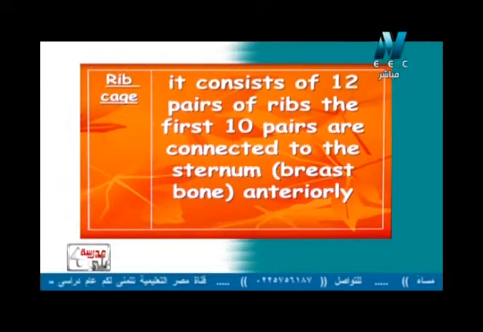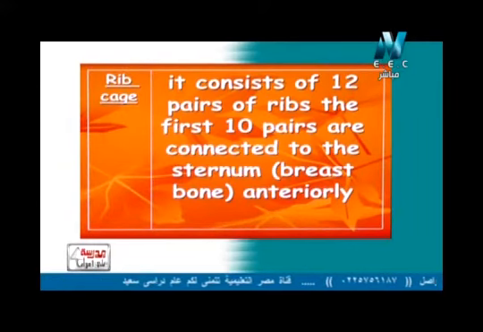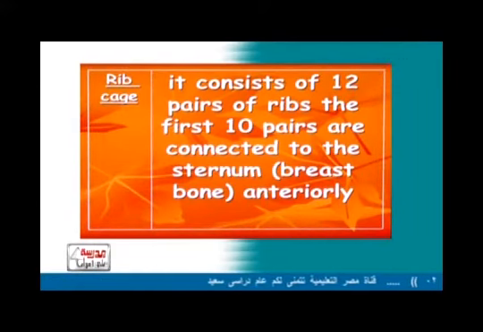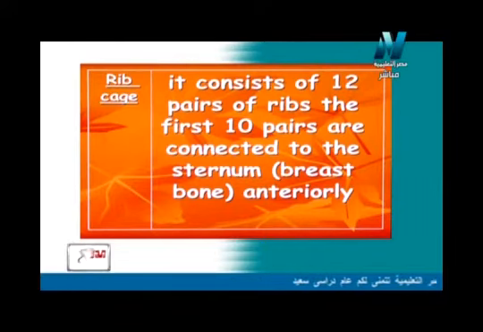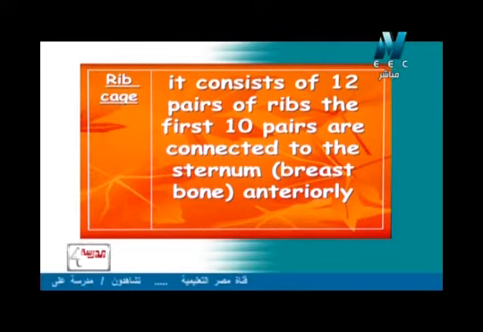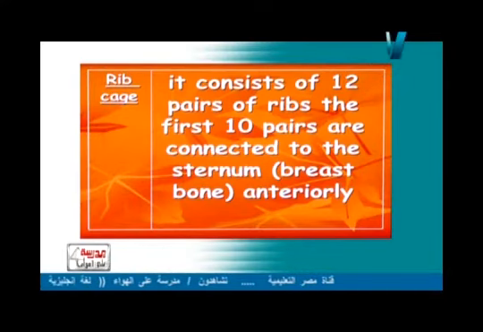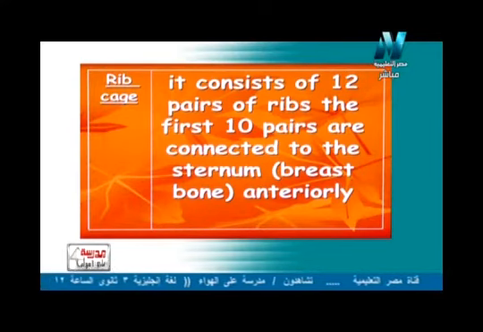So now, what about the rib cage? القفص الصدري أو rib cage. It consists of 12 pairs of ribs. Please note the number. ناخد بالنا كويس قوي من الرقم. هو في 12 زوج من الضلوع. 12 pairs of ribs. يبقى معنى كده إن في 24 ribs يعني 24 ضلع. So again, it consists of 12 pairs of ribs.